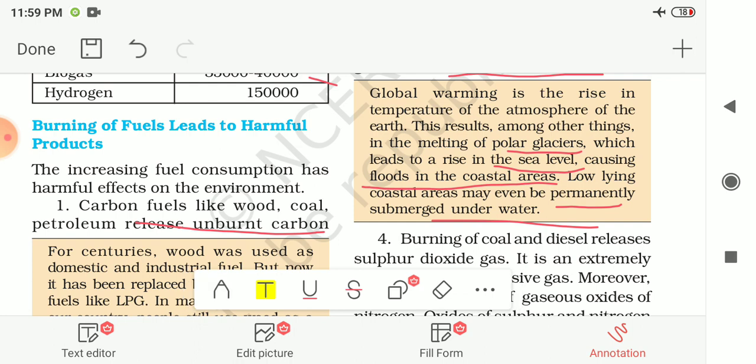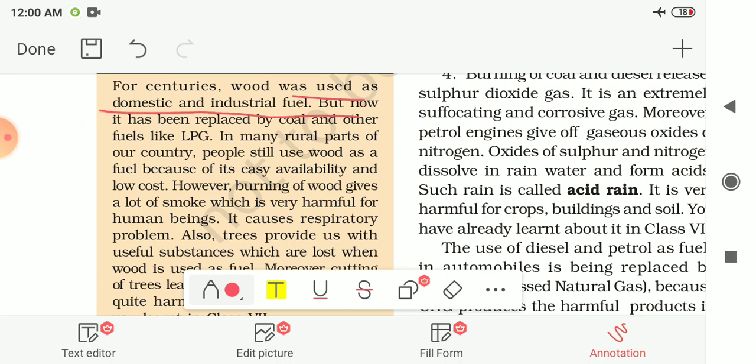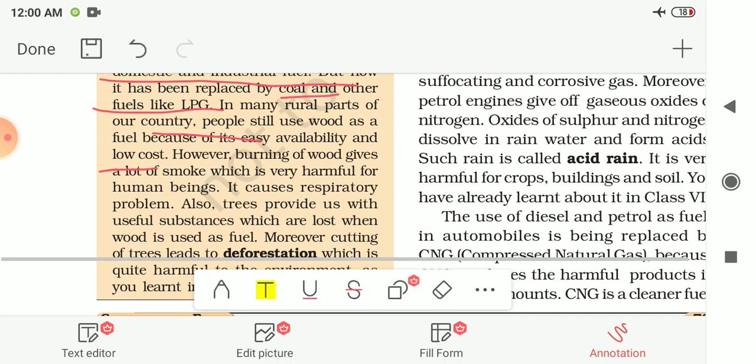Here one fact is given to you, that for centuries wood was used as the domestic and industrial fuel, but now it has been replaced by coal and other fuels like LPG. But even nowadays in many rural parts of our countries, in villages, people still use wood as the fuel because of its easy availability and lower cost as compared to the other fuels. They are still using wood.